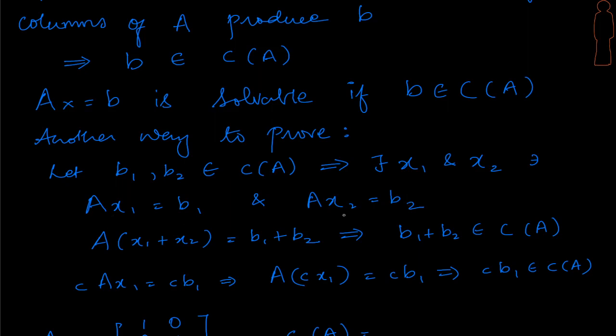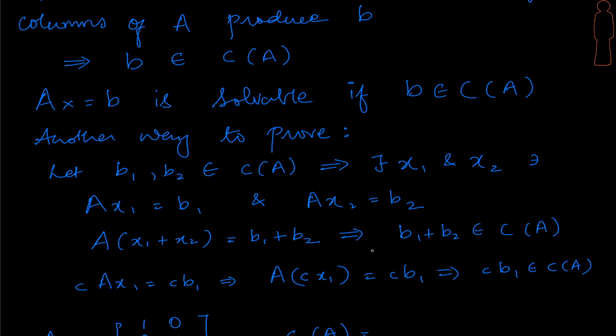Similarly, just add up the left hand sides, add up the right hand sides, use the distributive law, bring this out and say A times (x1 plus x2) is going to give me b1 plus b2. And what does that tell me? It tells me that b1 plus b2 has got to belong to the column space of A. Now you can't use the previous definition, that knowing b1 and b2 are part of the column space of A, their addition will be part of the column space of A. Remember that we can't use that property.